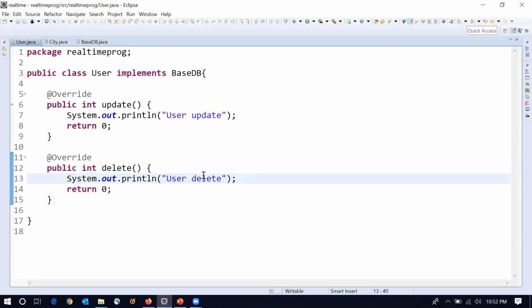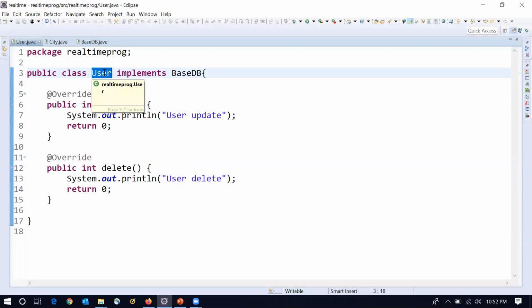In this way, there is a contract between the class and the interface. Fine. Now, who will call these functions? We will create the object for the class and we can call the methods. We cannot create the object for the interface. Because the interface does not have the capability to create objects, it is always the class for which we need to create the objects and call the functions.